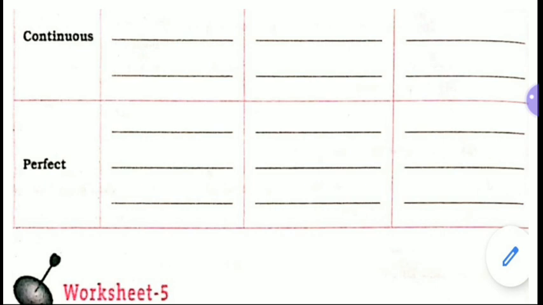Now for continuous tense, simple present continuous, am giving, is giving, are giving. Past continuous, was giving, were giving. Future continuous, shall be giving, will be giving. Now perfect tense, here you have to look at perfect tense, present perfect, has given, have given, past perfect, had given, future perfect, will have given, shall have given.